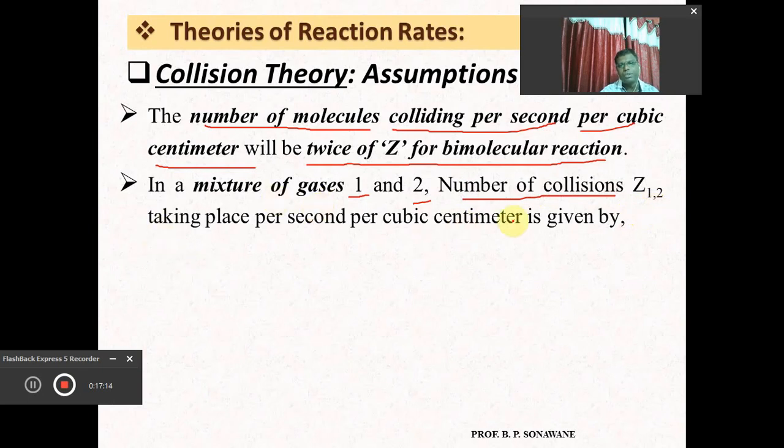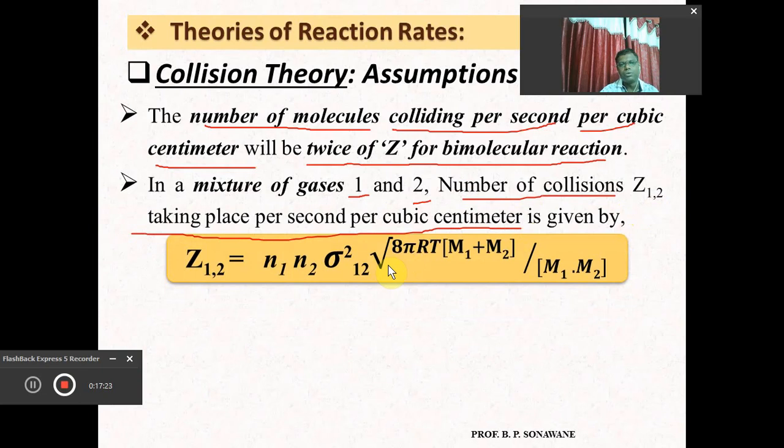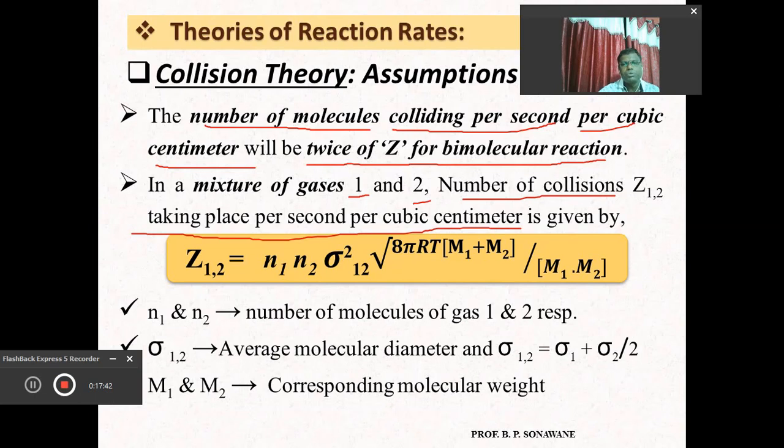So in this mixture of gas 1 and 2, the number of collisions per second per cubic centimeter is given by this equation, because the earlier one was only for a single gas, and this is for a mixture of two gases. So Z12 is equal to N1 N2 sigma12 squared under root of, this is very important, again under root of 8 pi RT into M1 plus M2 divided by M1 into M2.